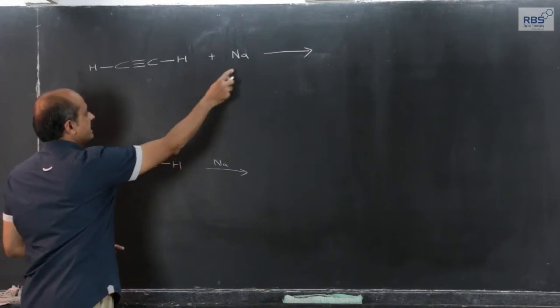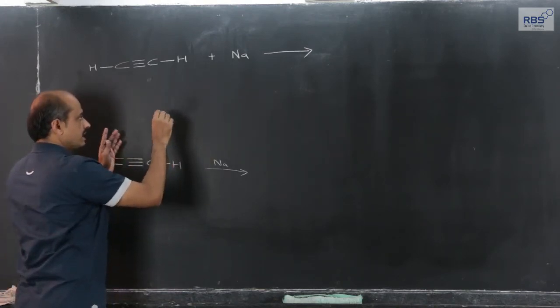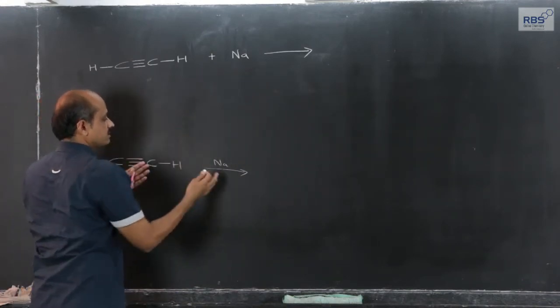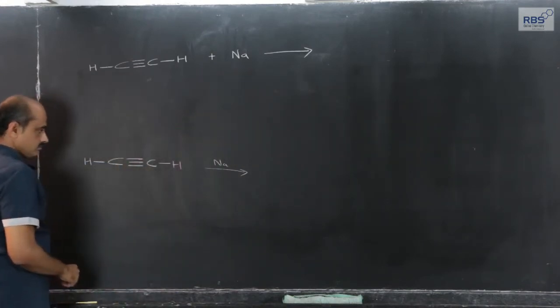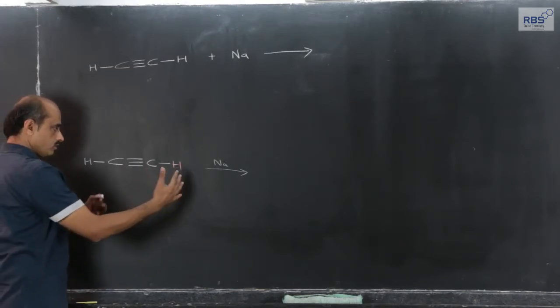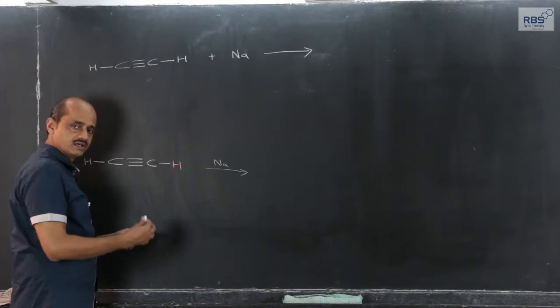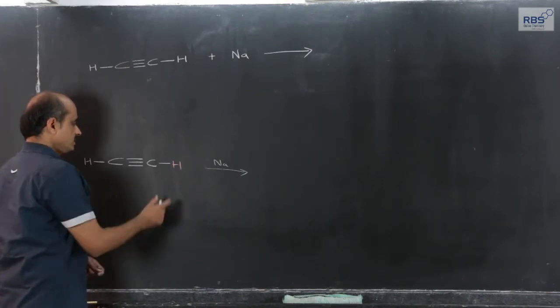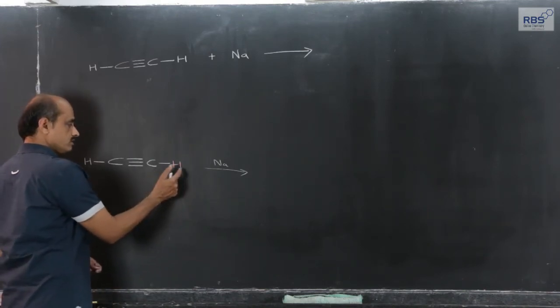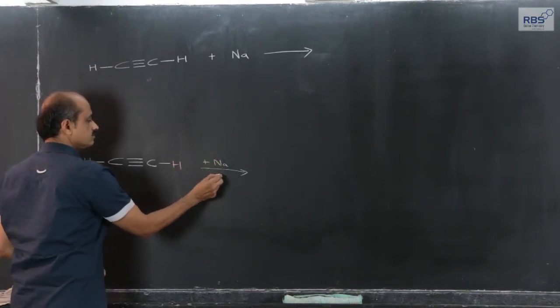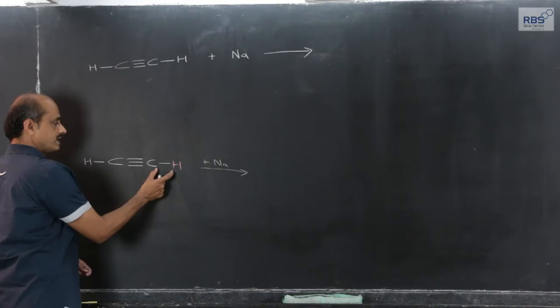So, this CH bond reacts with sodium. I can write it directly, but before that, I will explain the reaction in steps. Although the things take place simultaneously, for the sake of understanding, I will show it in steps. This CH bond, when reacted with sodium, gets heterolytically broken.